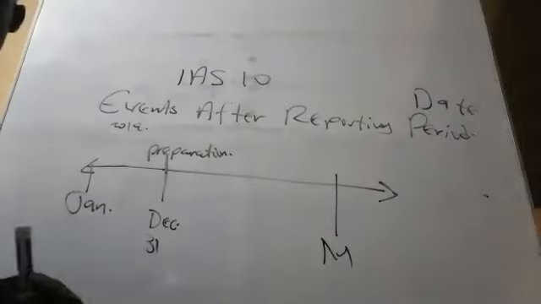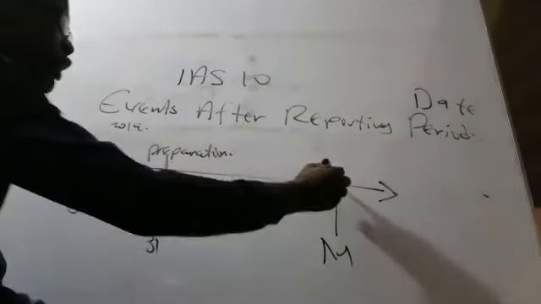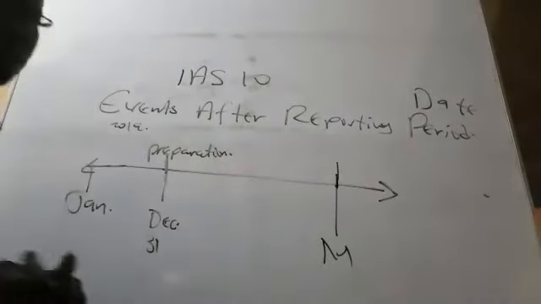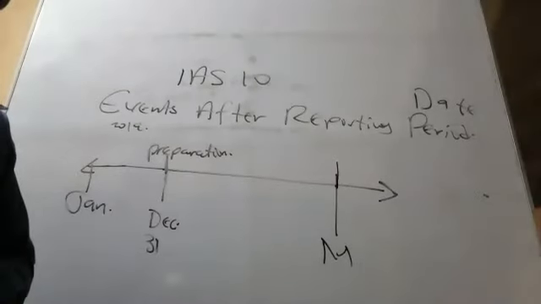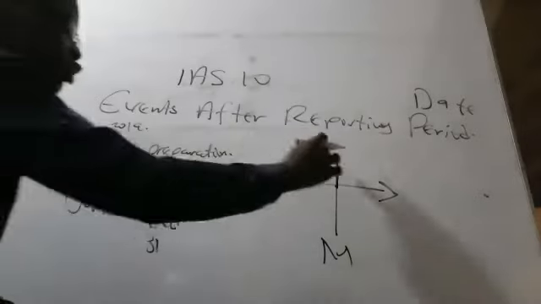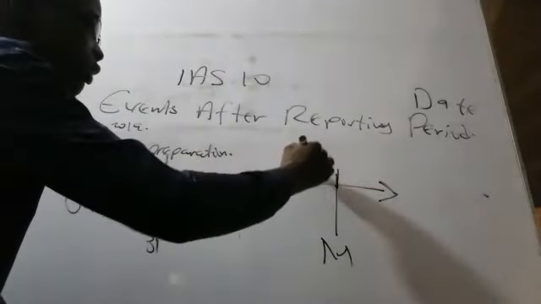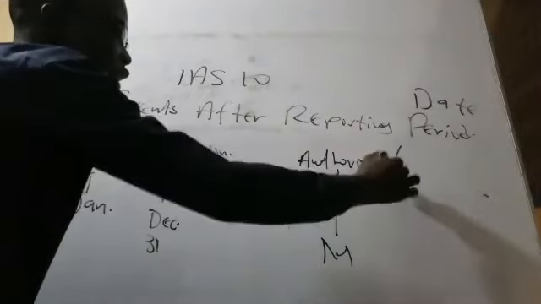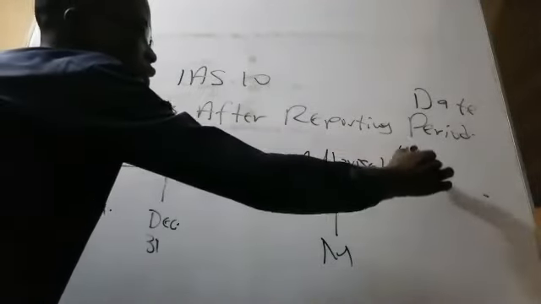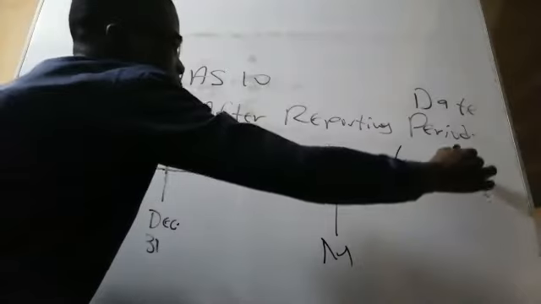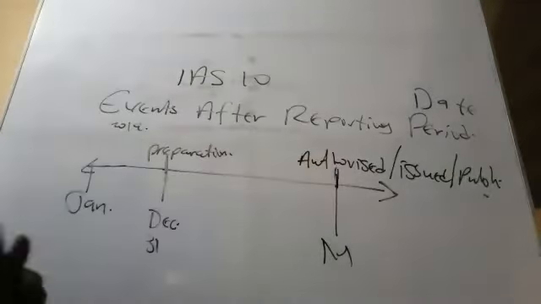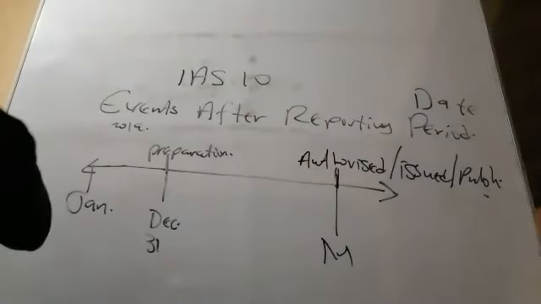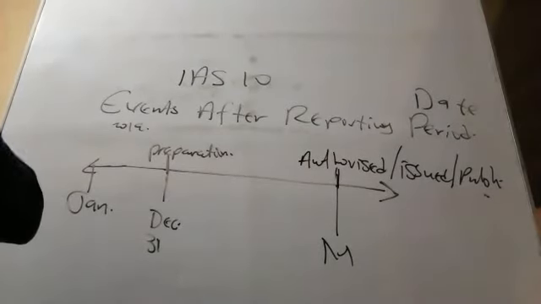So here we call it authorized or published. Authorized or issued or published. At this date, that's where they will issue or publish a financial statement.